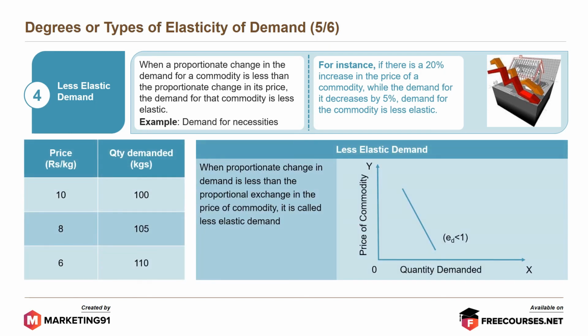Thus, when proportionate change in demand is less than the proportionate change in the price of a commodity, it is called less elastic demand. If you look at the table on the left, when the price is 10, the quantity demanded is 100 kgs. But when the price drops to 6 rupees a kg, the quantity demanded only rises to 110 kgs.